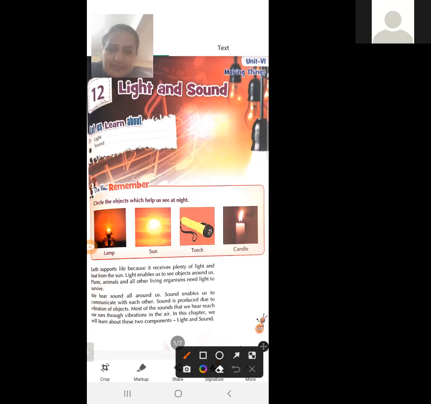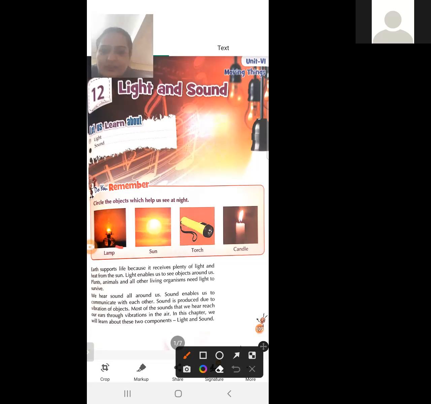As we know, the sun does not work at night, so it does not give light at night. So lamp works at night, torch works at night, and candle also works at night. So you have to circle lamp, torch, and candle.